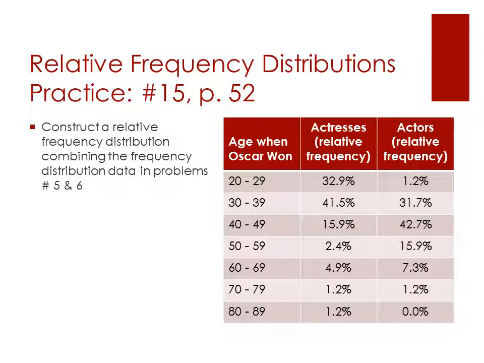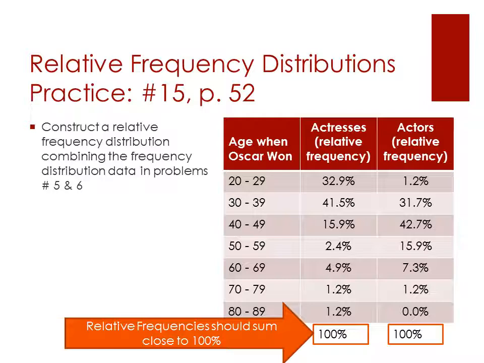Alright, so you should have a relative frequency distribution that looks something like this. Here we have the age when the Oscar was won, then we have the actresses in relative frequency, and the actors in relative frequency. Notice that the relative frequency should sum to close to 100% for each of these columns.